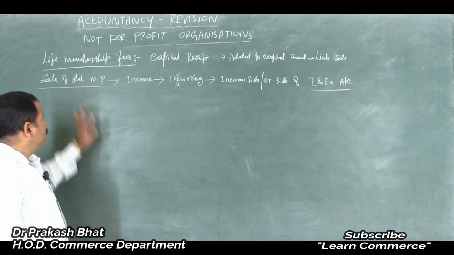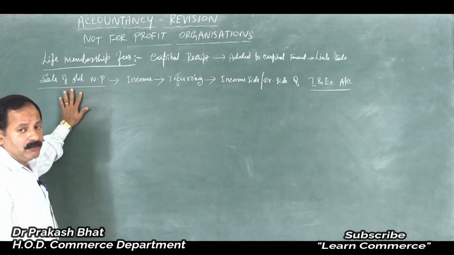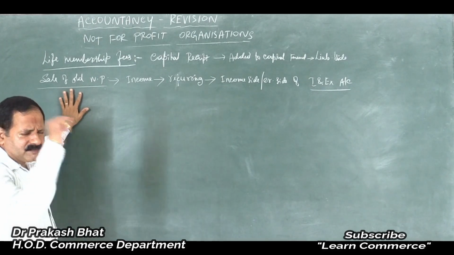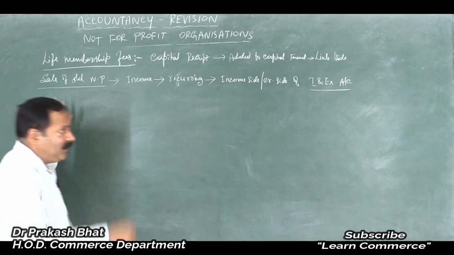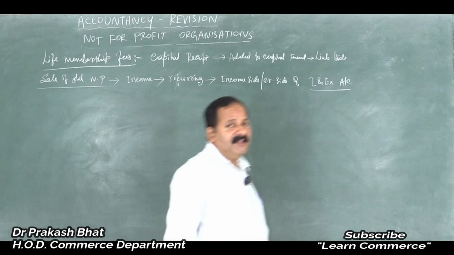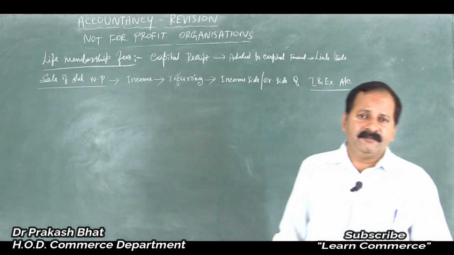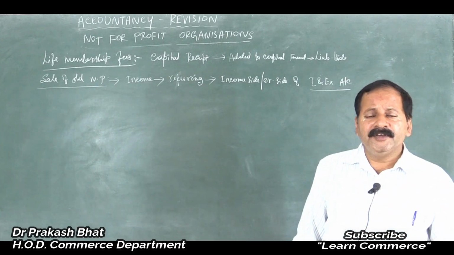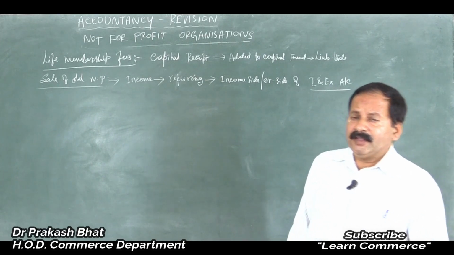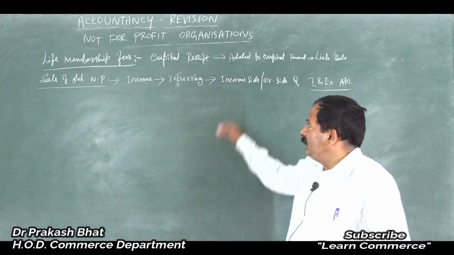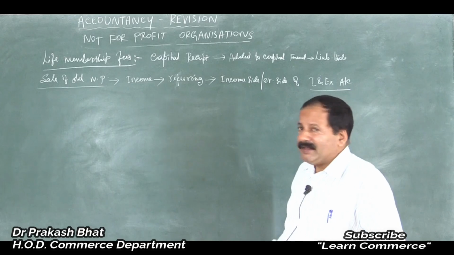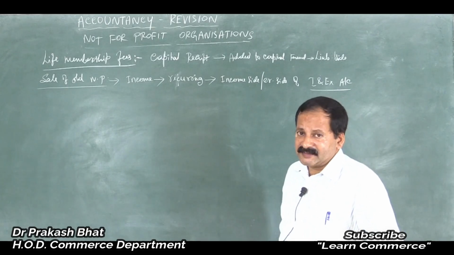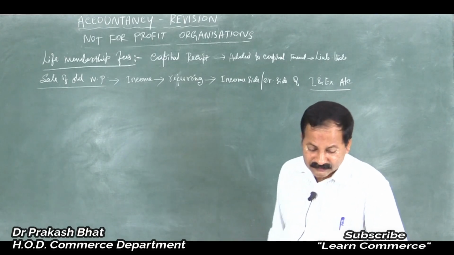In no case will sale of old newspapers enter the balance sheet. Always it should be entered on the credit side of the income and expenditure account. It is revenue in nature, it is recurring in nature, and always it should be shown on the credit side of the income and expenditure account. Clear? Yes.